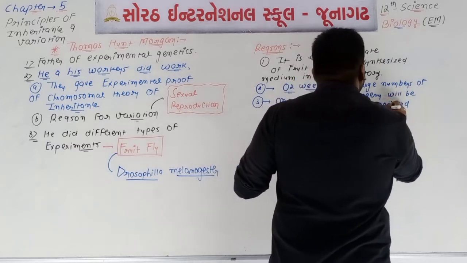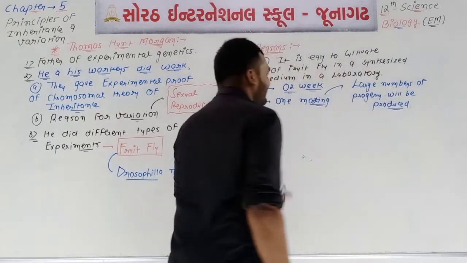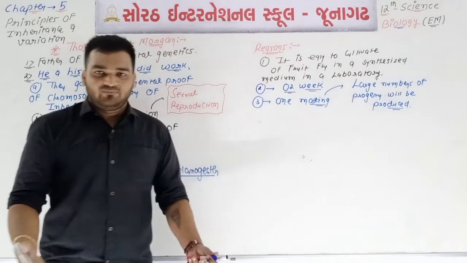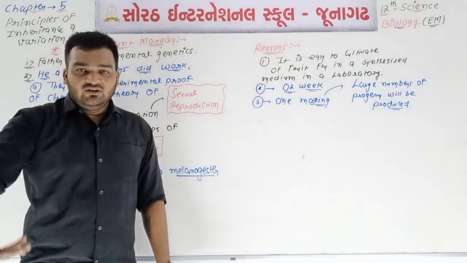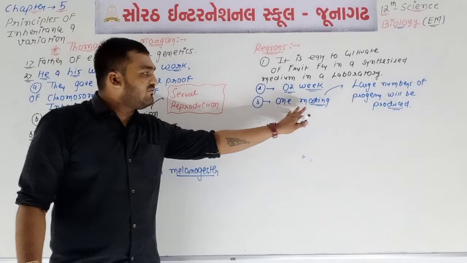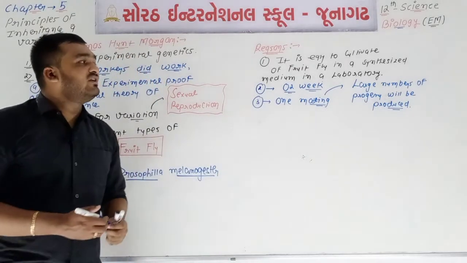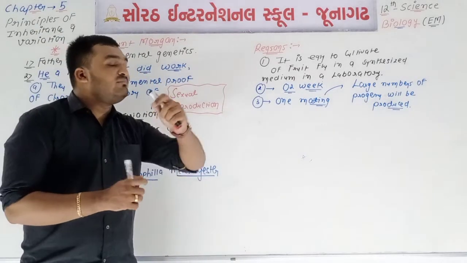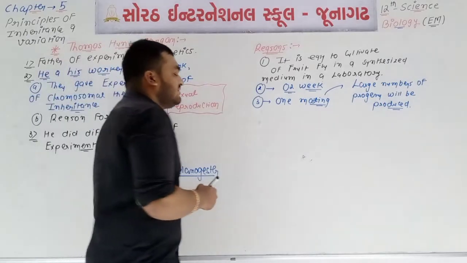Means you get many results in the generation, so you are able to compare the result of the generation or the characters of the generation with their parent. After one mating you are able to get the maximum number of progeny. It is the third reason.